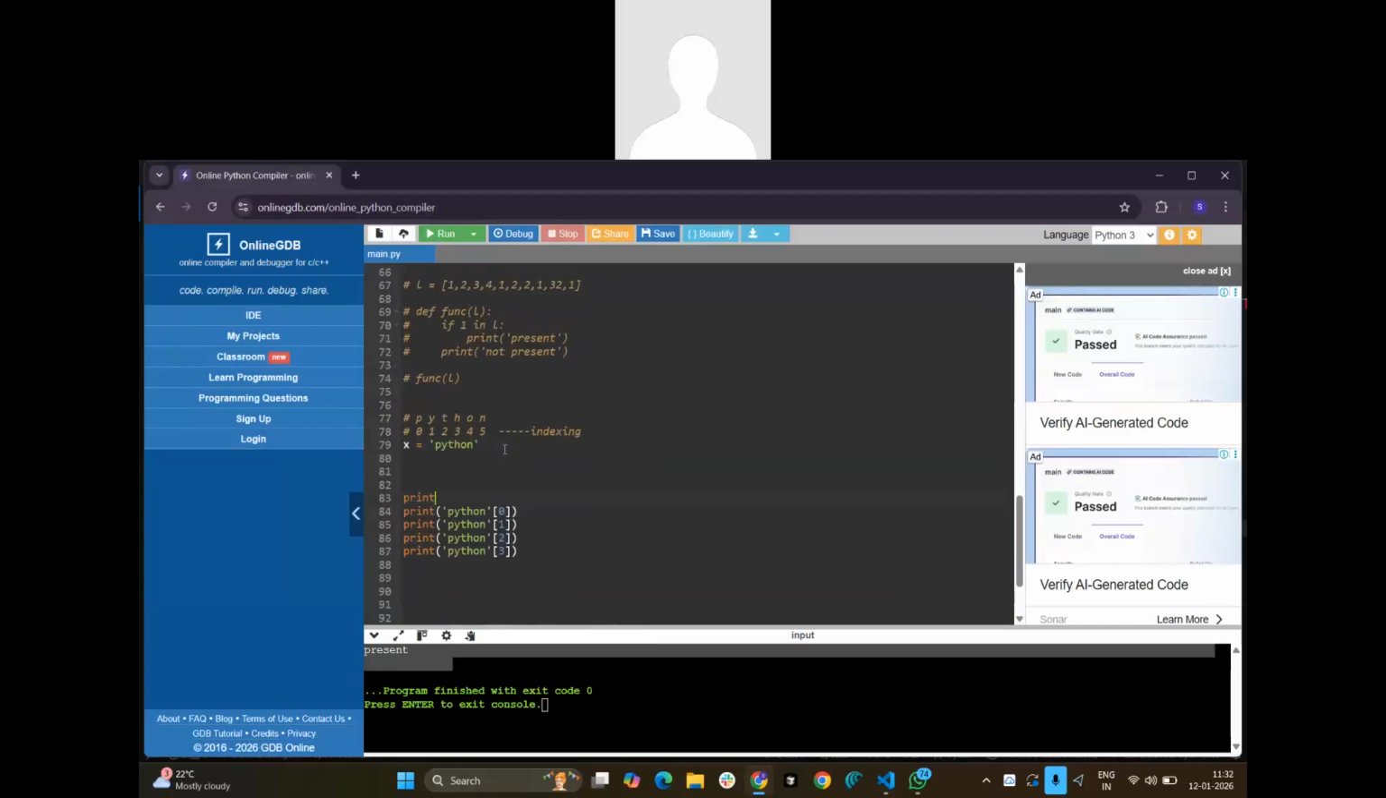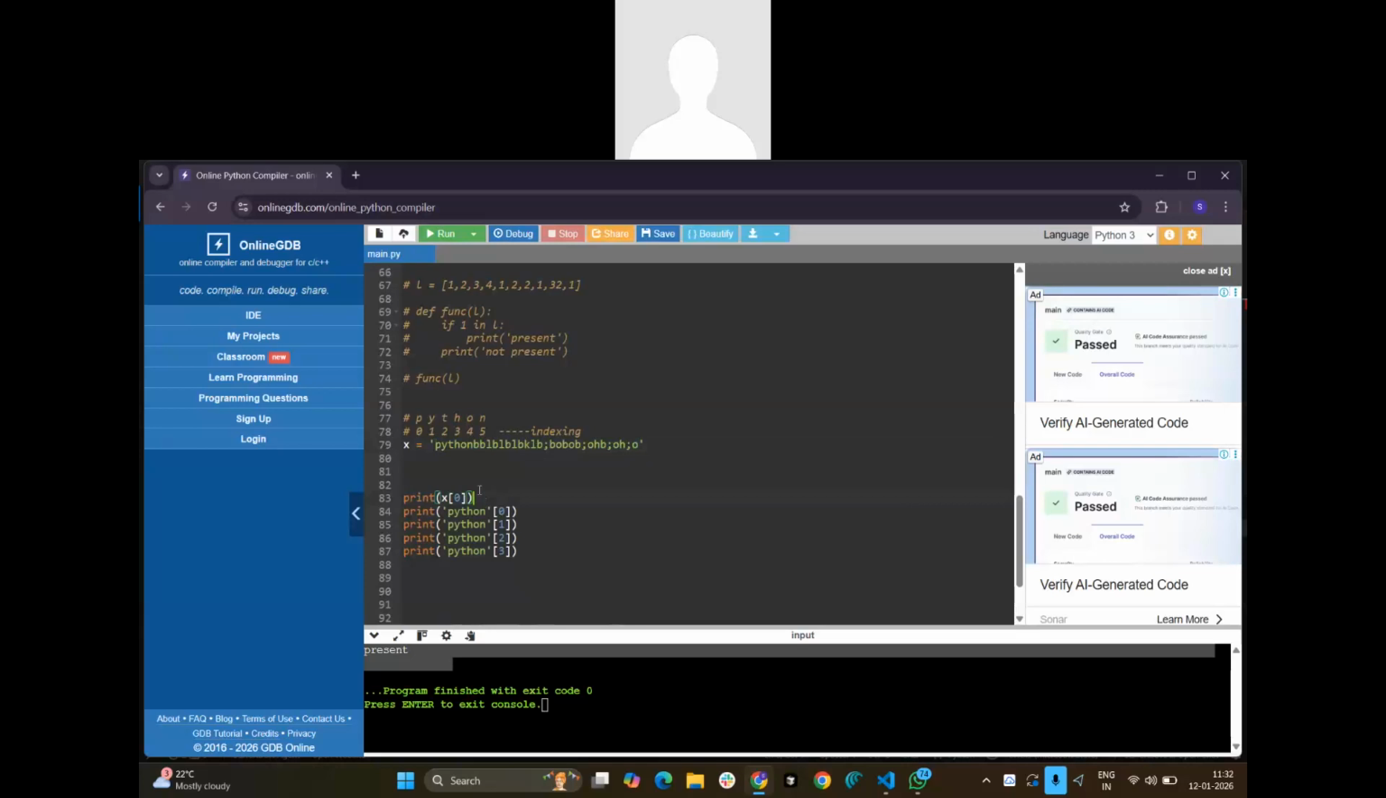X of 0, right? But if I want to access the values from the last, there are a lot more values. If I want to access the last value, do I need to count each and every time, like 1, 0, 1, 2? So what I want to try is, I want to get the last value. How can I get that value?